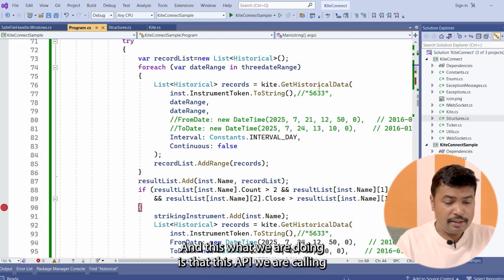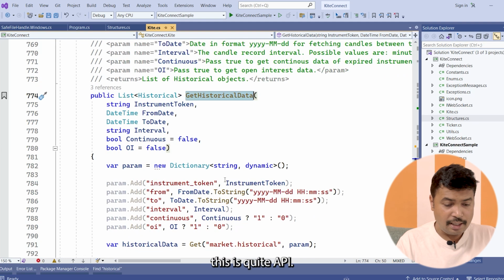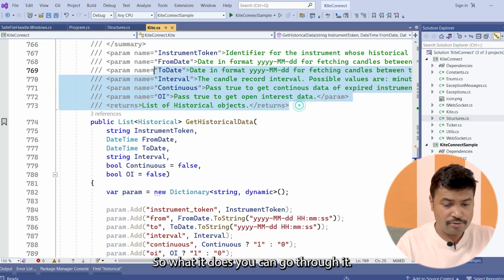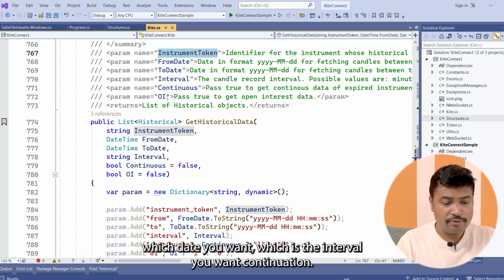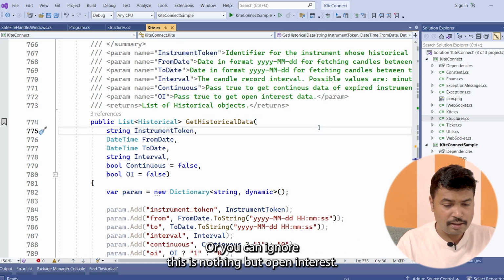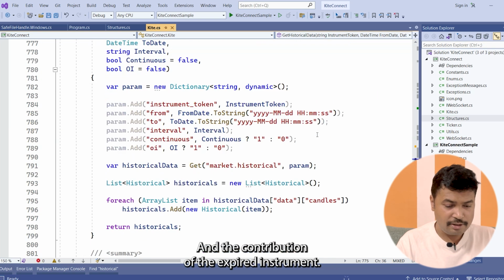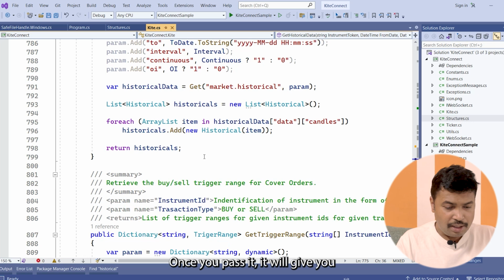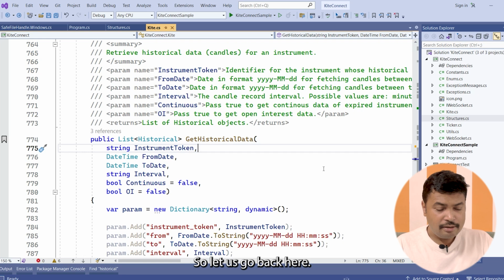And this API we are calling is the Kite API. You can go through it. You have to pass the instrument token, which date you want, and which interval you want. Continuous and OI we can ignore. That is nothing but open interest and the continuation of the expired instrument. Once you pass it, it will give you all the historical data. So let's go back here.